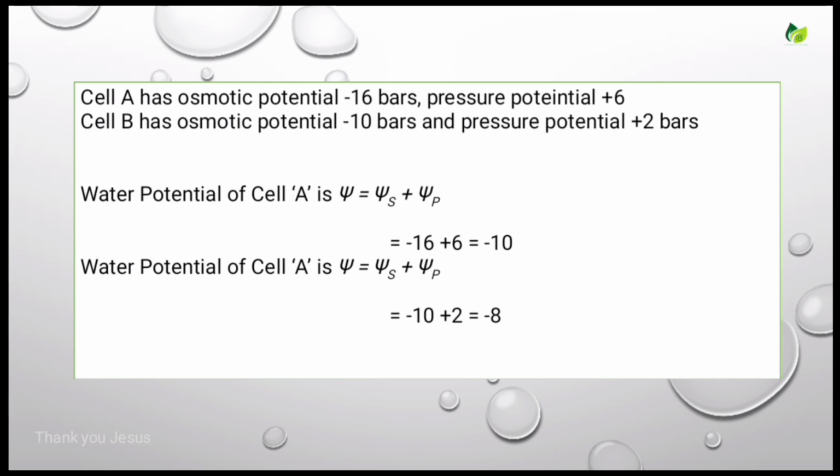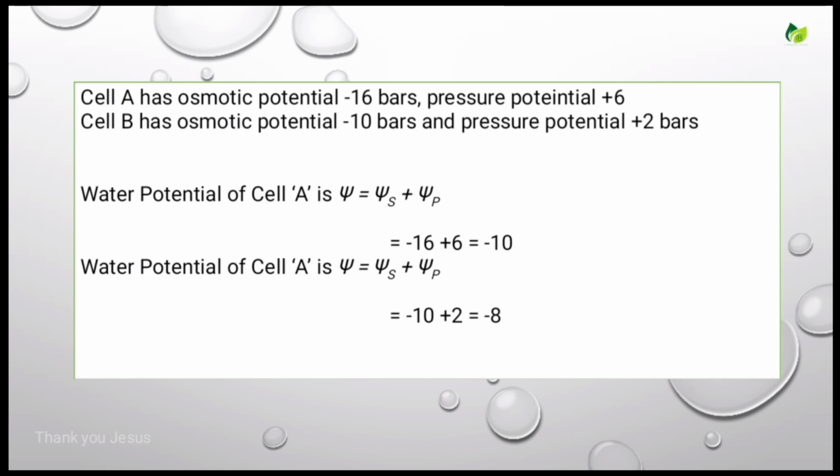Okay, so for the determination of water potential, you have to know the formula of water potential, that is psi W is equal to psi S plus psi P. Psi S is nothing but osmotic potential or solute potential. Psi P is pressure potential. So the water potential of cell A is minus 16 plus 6, that is equal to minus 10. Water potential of cell B is minus 10 plus 2, that is equal to minus 8.